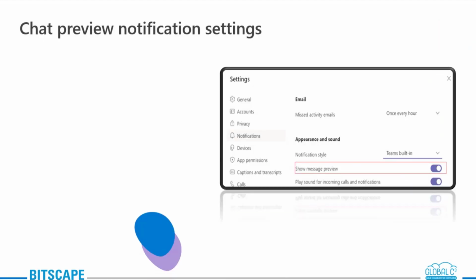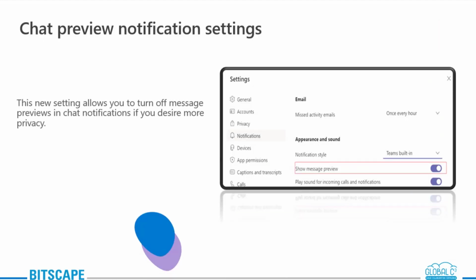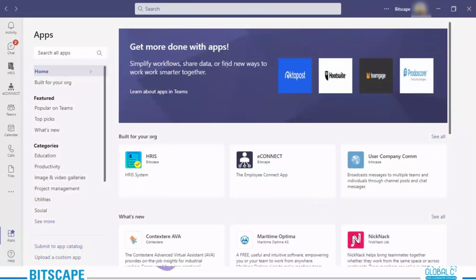Then we have the chat preview notifications. For example, in between, if you all are messaging, you can see that I'm being notified, but still you can't see the message. This helps me keep my privacy from my end. So these are a few of the notification settings that one can do. Let me show you how we can actually do this.